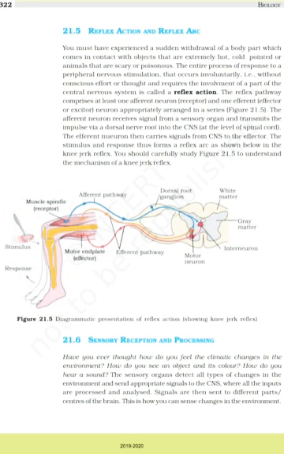21.6 Sensory reception and processing. Have you ever thought, how do you feel the climatic changes in the environment?